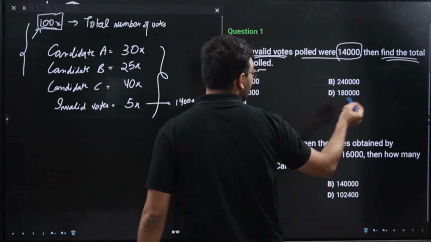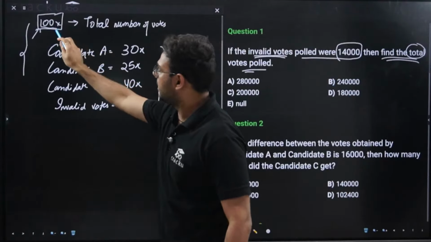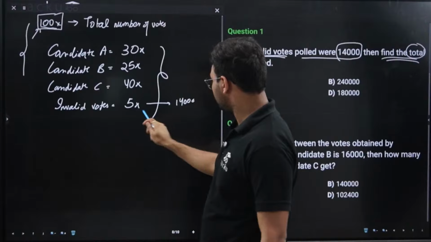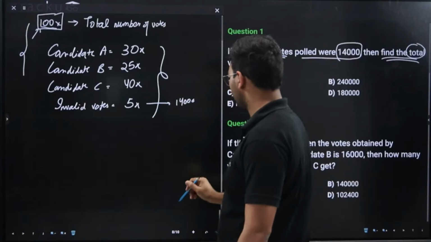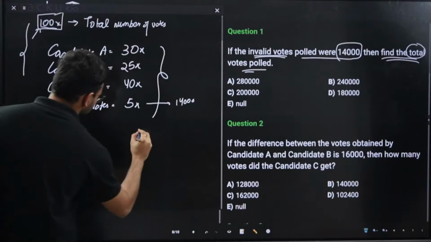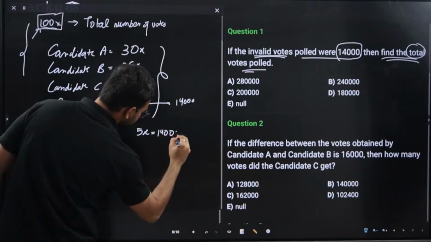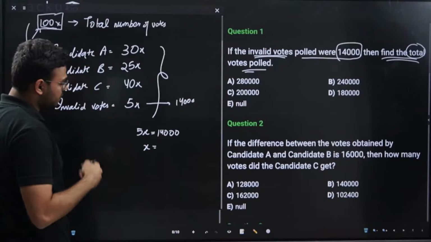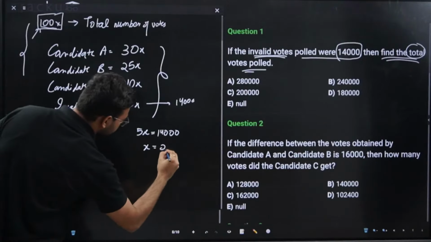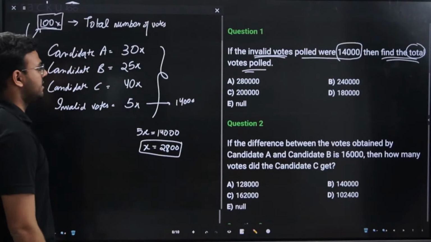It is asking for the total votes polled. What is the total number of votes? The total number of votes is 100x. He has provided the value of 5x, which is 14,000, and it is asking for 100x. So if 5x is 14,000, x is equal to 14,000 divided by 5, which is 2800.